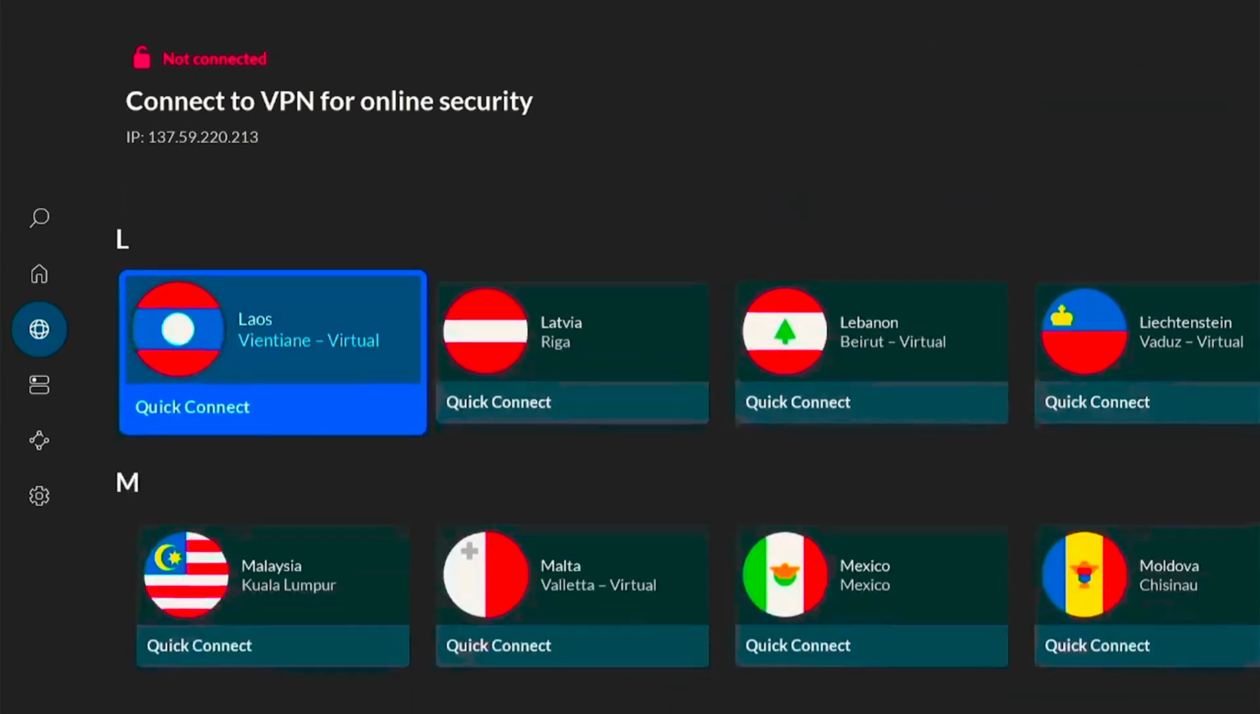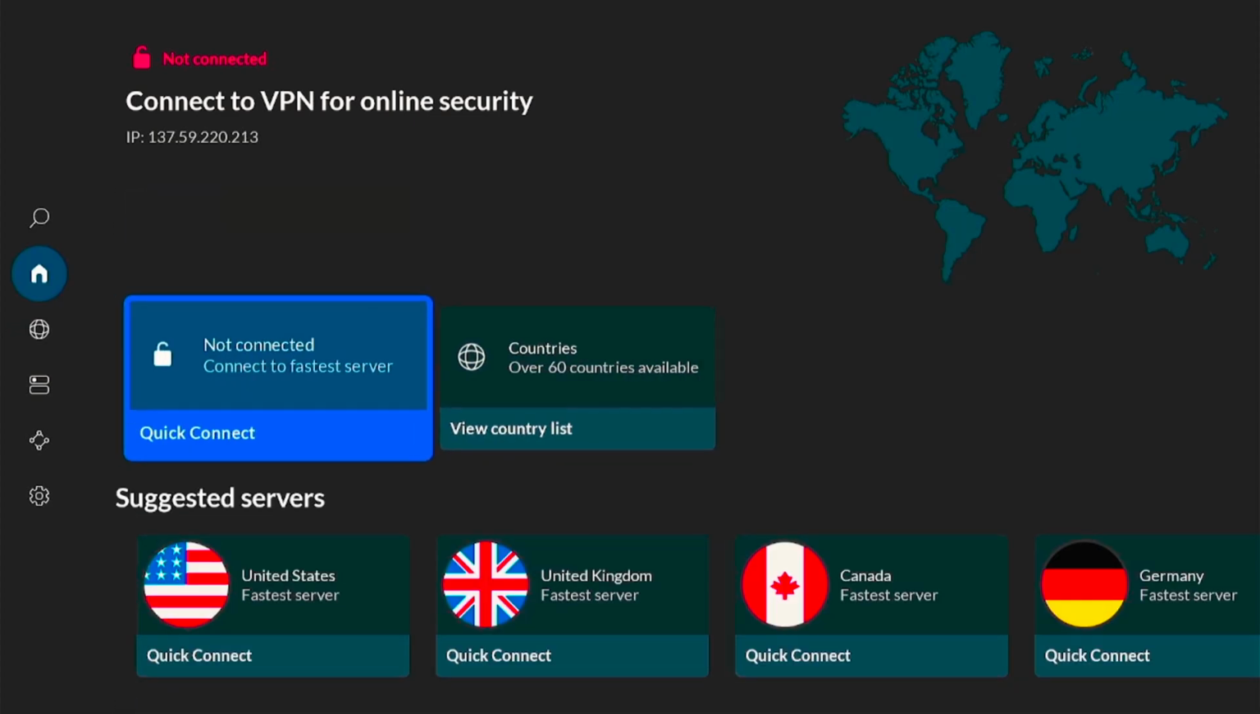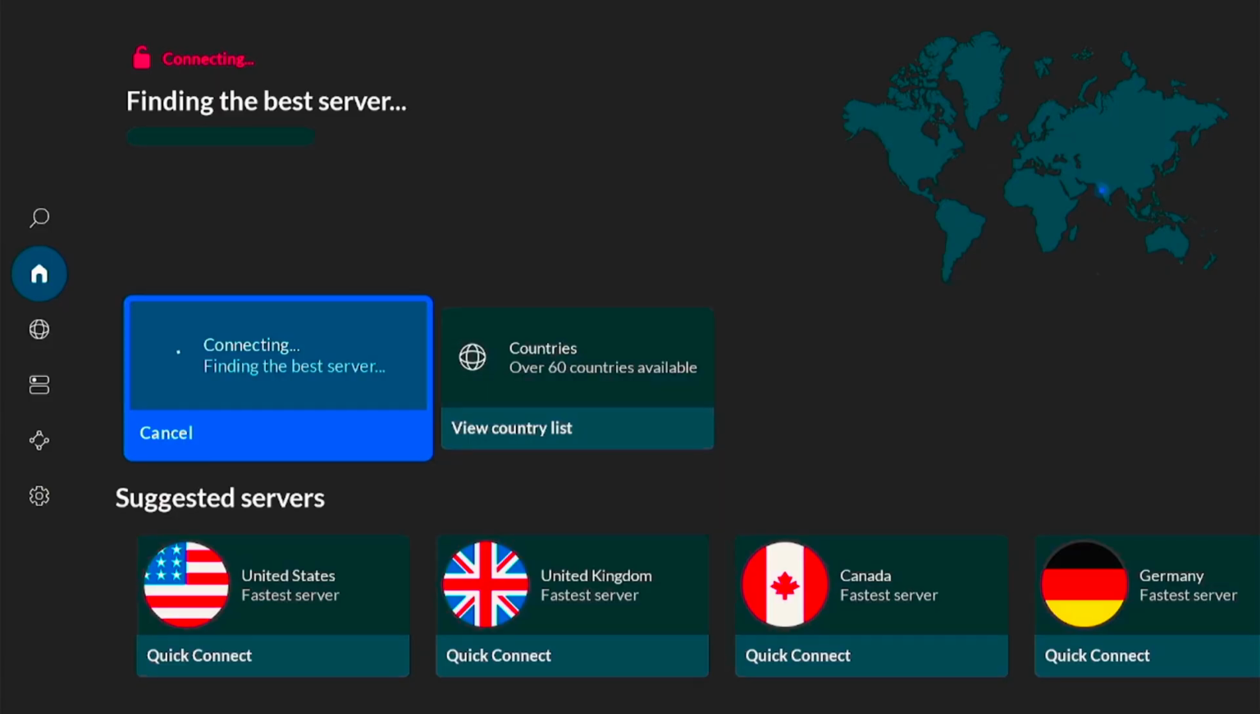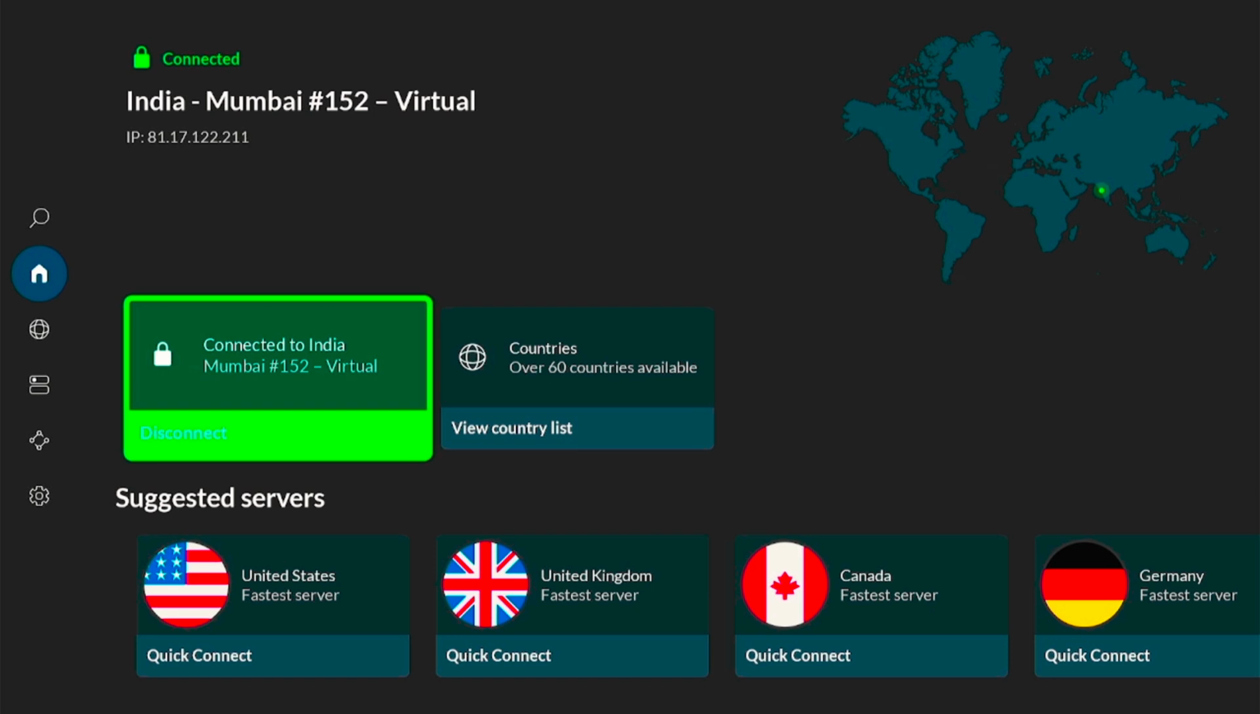If you are unsure which server to choose, select the optimal location at the top. NordVPN will automatically pick the best server for you. Click quick connect and wait a few moments. Once the country lights up in green, you are connected and ready to go. With NordVPN active, you can stream any apps safely and securely.